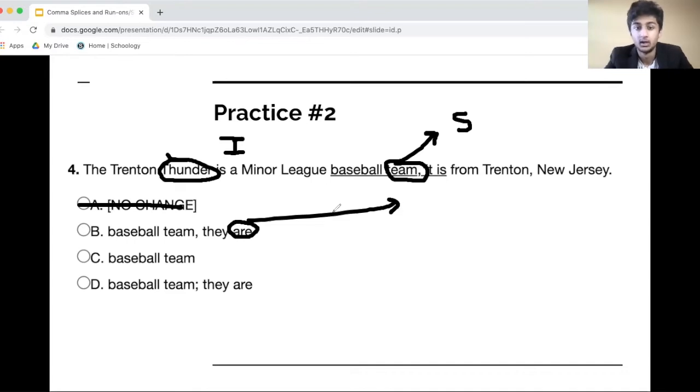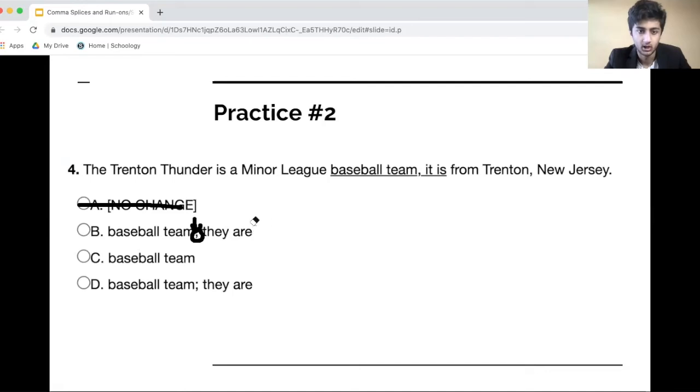In addition, putting a comma here actually creates a comma splice. The Trenton Thunder is a minor league baseball team is an independent clause. You put a comma, then you have another independent clause: they are from Trenton, New Jersey. That phrase can stand on its own. You can't put a comma between two independent clauses. Because of that, letter B is going to be incorrect. All right, let's look at letter C.